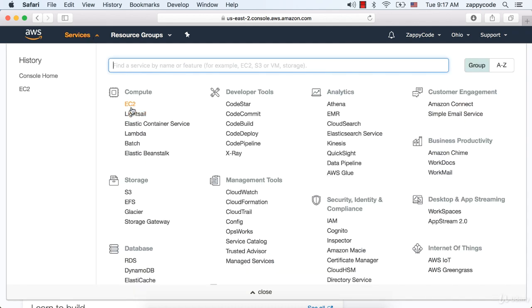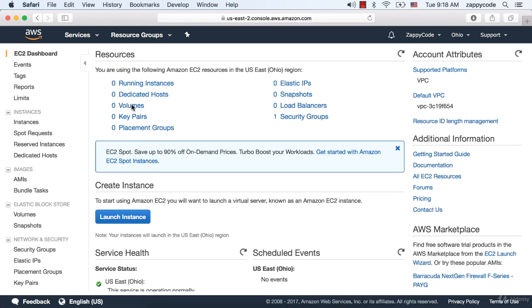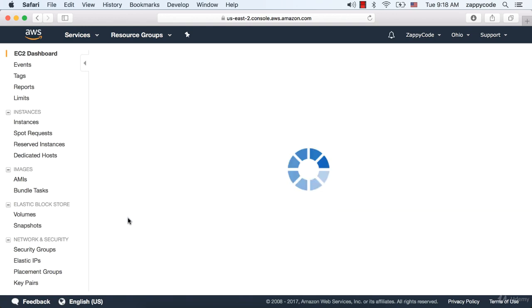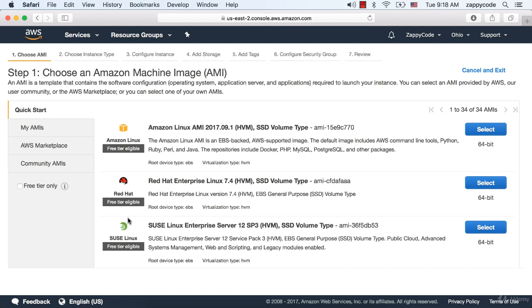All right, once you are signed in, go up to the top to Services, and click on EC2. This stands for Elastic Compute 2. Basically the idea here is that it's going to be the server that can run the Parse code and can grow and shrink as needed. So with this, let's click on Launch Instance. This is going to start a new EC2 server.